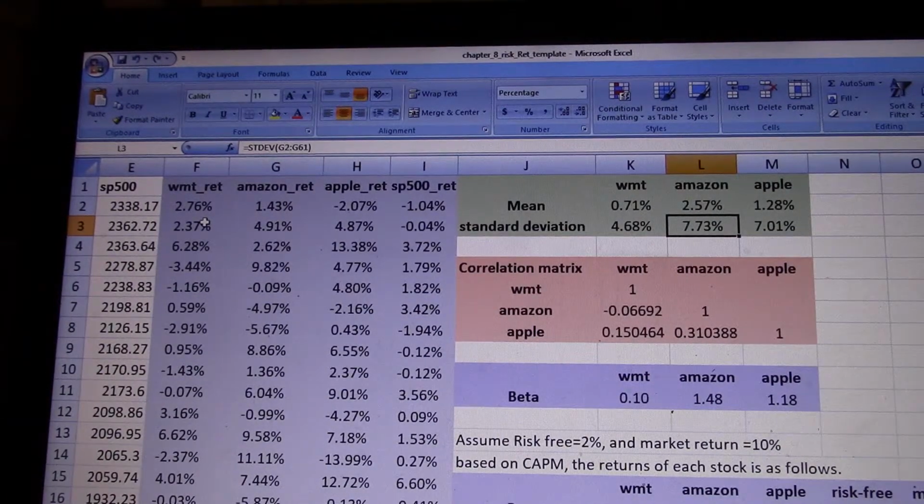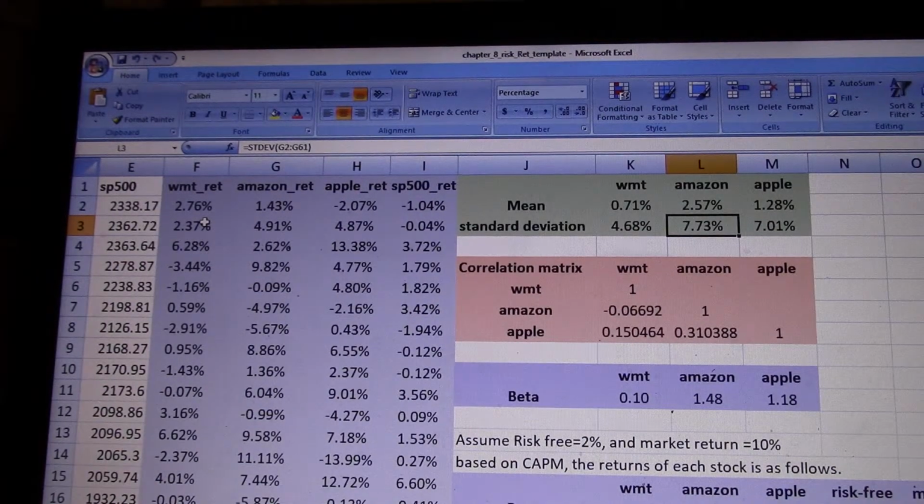So it has a wider range for the stock returns to fall in. It could be a lot worse than the average, or a lot better. So if standard deviation is high, that means it's risky.